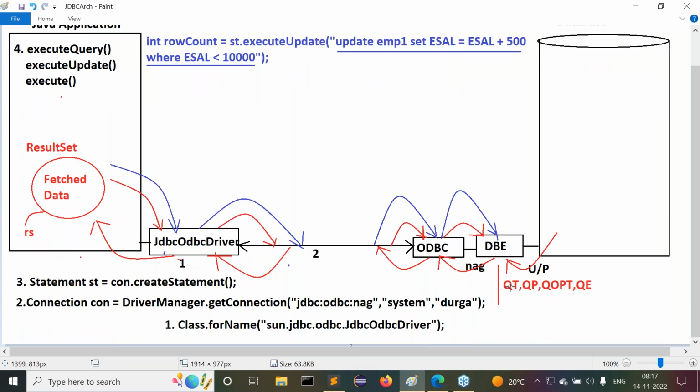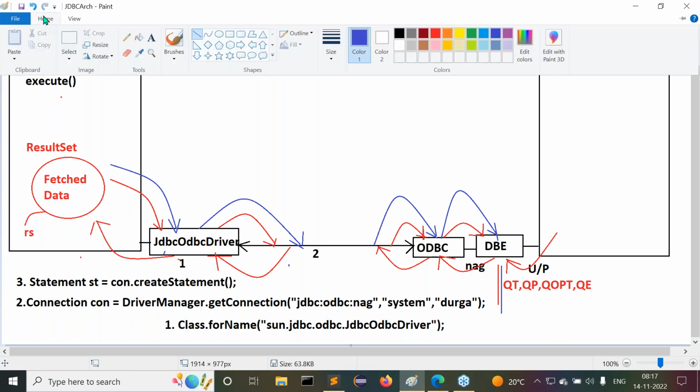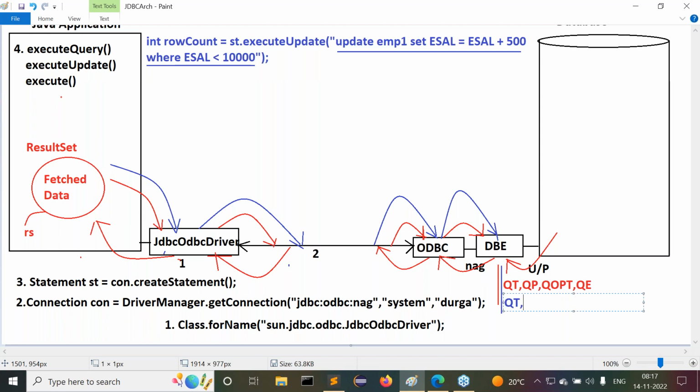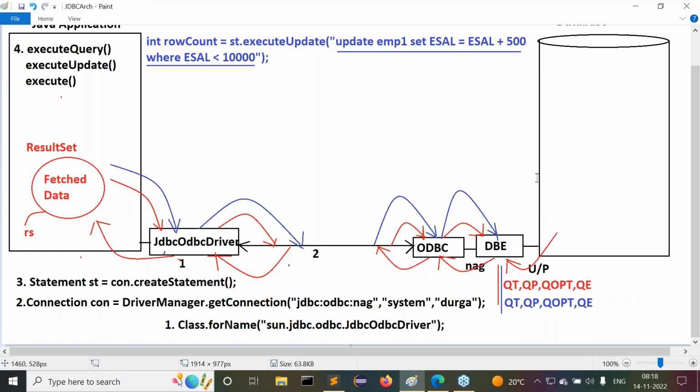Now the database engine has to execute this particular SQL query. To execute it, the database engine performs some actions: query tokenization, query parsing, query optimization, and query execution. Observe carefully. As part of the query execution phase, the database engine will perform updations on the table.